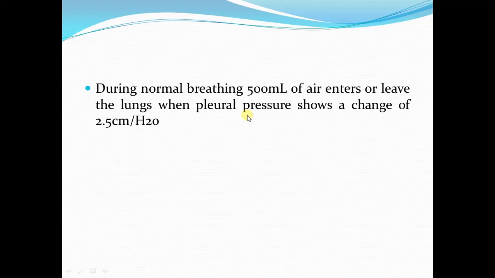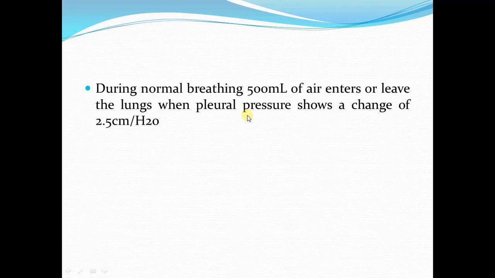By 0 centimeters of water, we mean that there is no gradient between the atmospheric pressure and the alveolar air pressure. So it is referred to as 0. So the difference of alveolar pressure and the pleural pressure will be equal to the change in the pleural pressure.